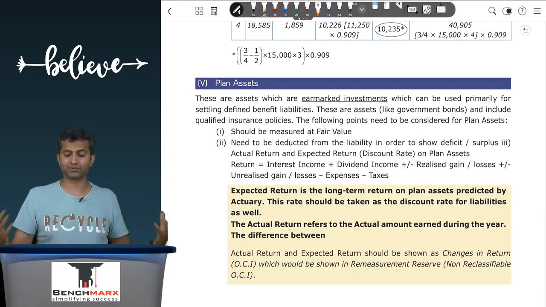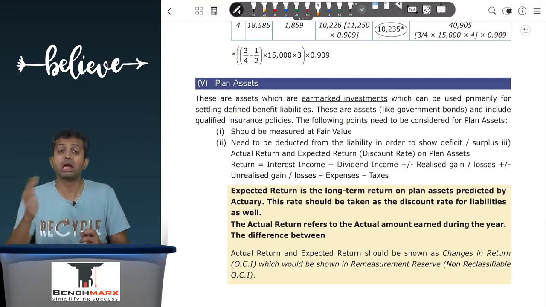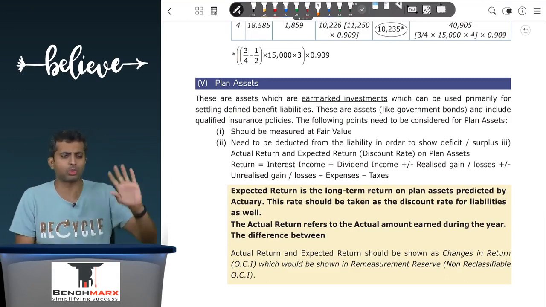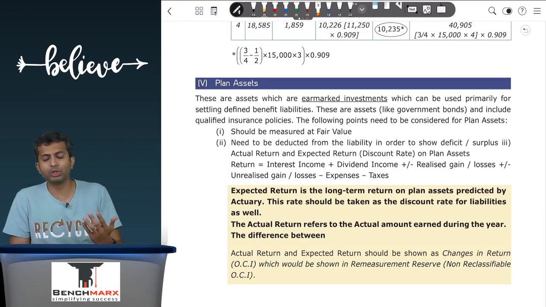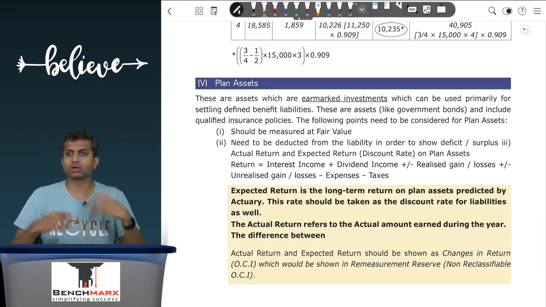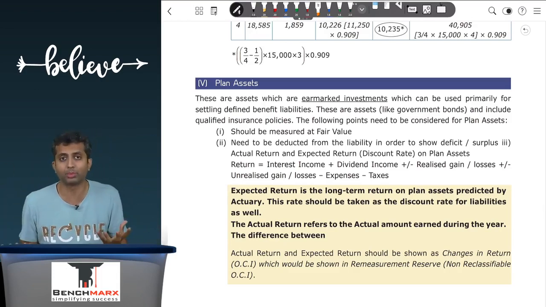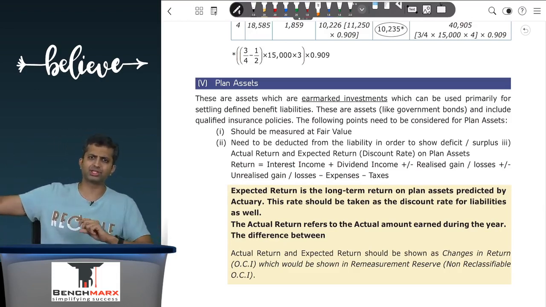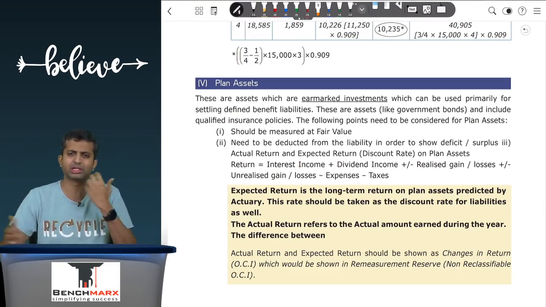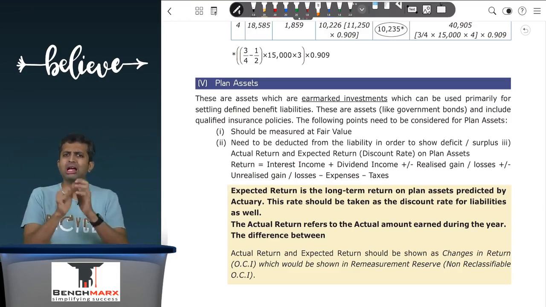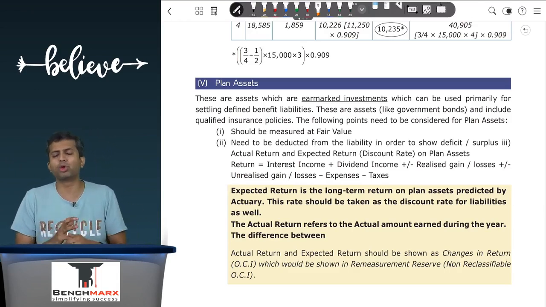However, my liability is 5. Out of this 5, 4 has been arranged. So for the remaining 1, there is a pressure on my balance sheet which I need to show. Sir, why are we doing this? Well, because for big companies like Coca-Cola, General Motors, etc., generally plan assets are even more than the company's total operating assets. So if I show them on the asset side, it might kind of affect my ratios like return on assets and asset turnover ratio, because these are not assets employed in the regular business.